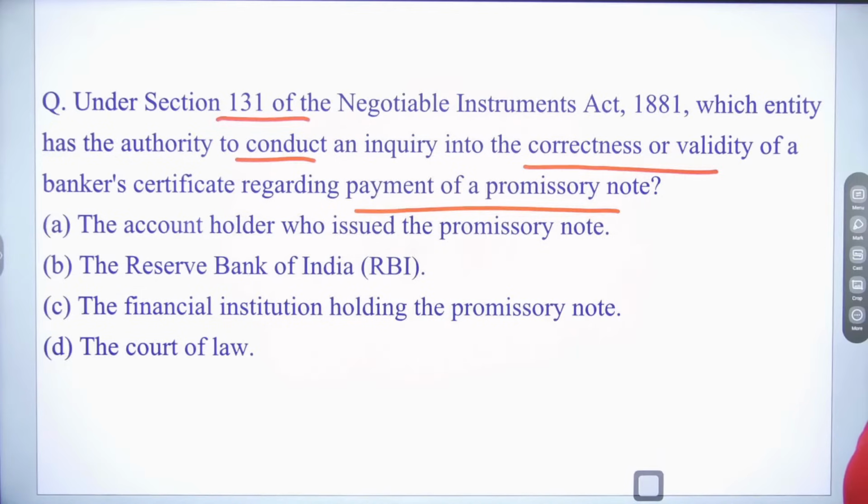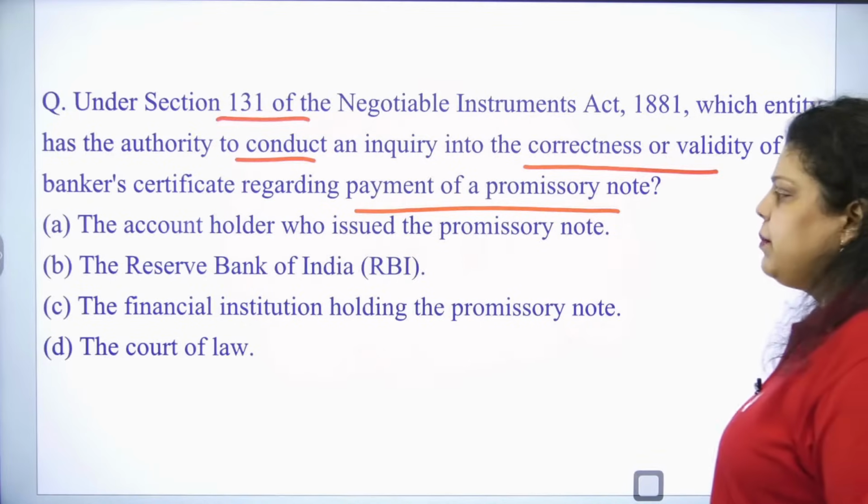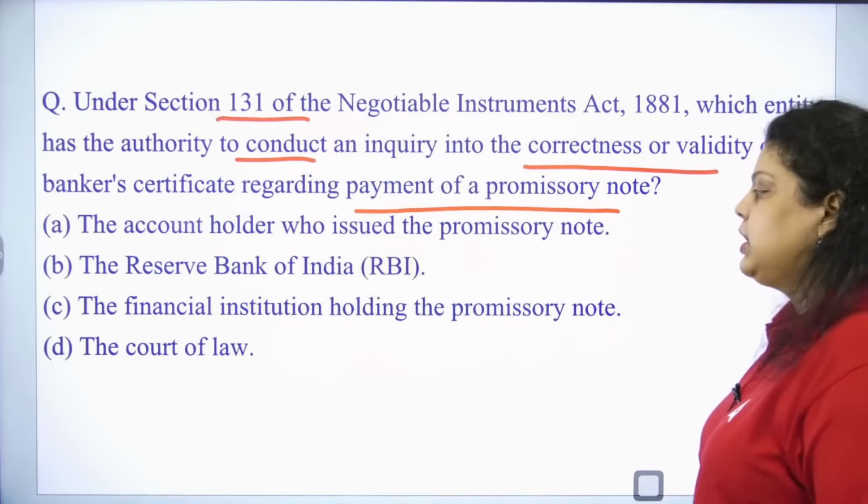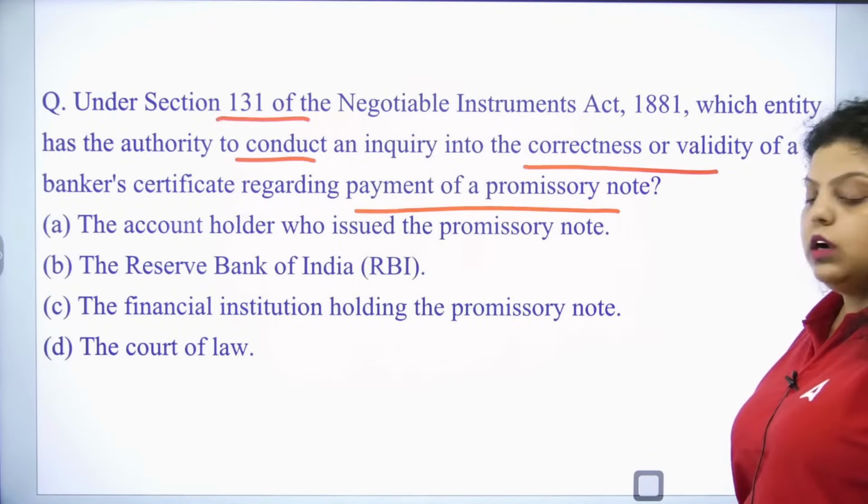Section 131 we are talking about. Section 131 of the Negotiable Instruments Act: which entity has the authority to conduct an inquiry into the correctness or validity of a banker's certificate regarding the payment of a promissory note? Is it the account holder who issued the promissory note, is it the RBI, is it the financial institution holding the promissory note, or the court of law?